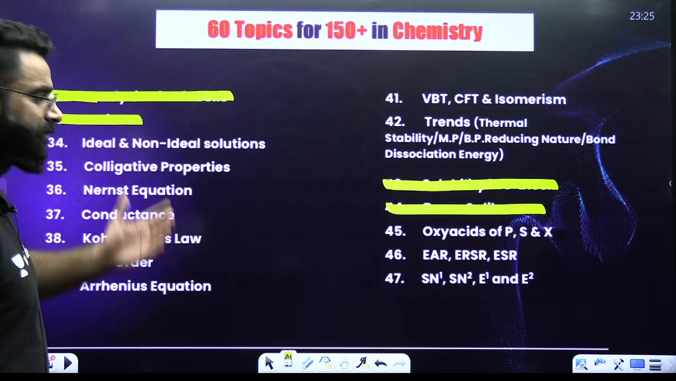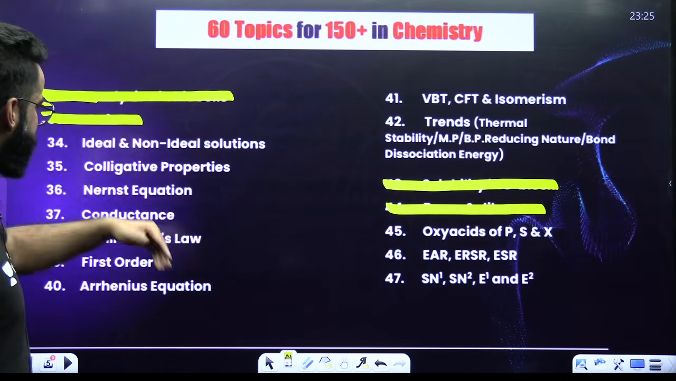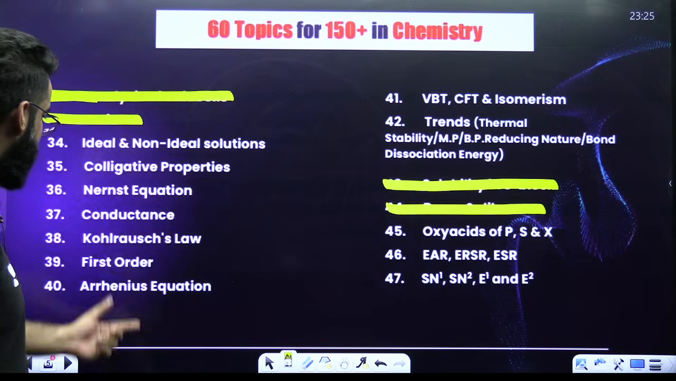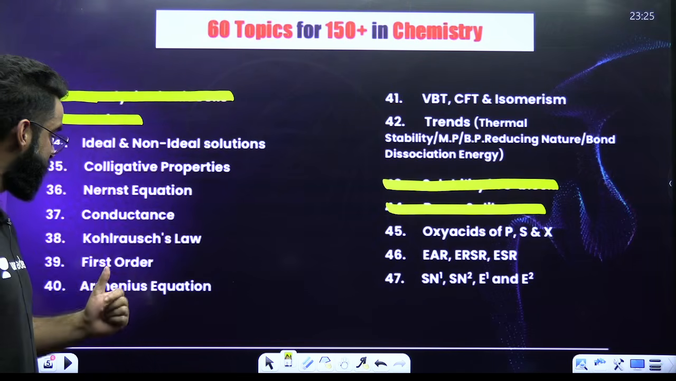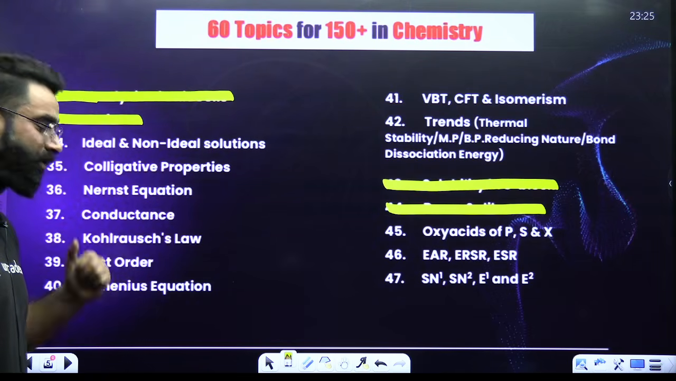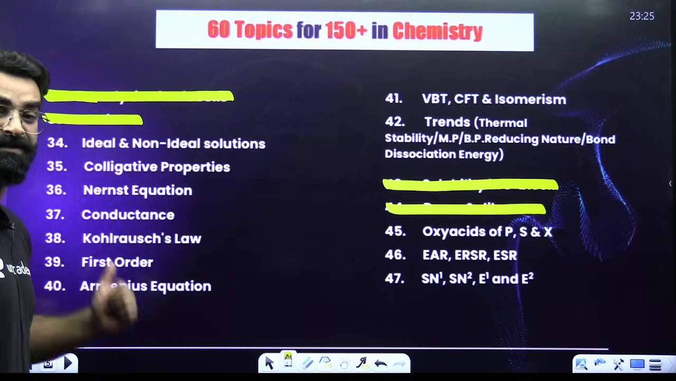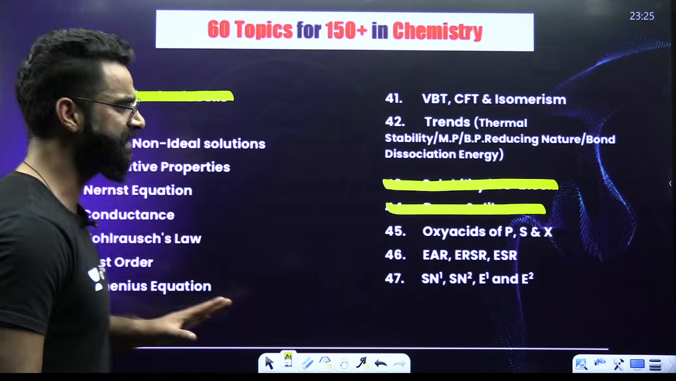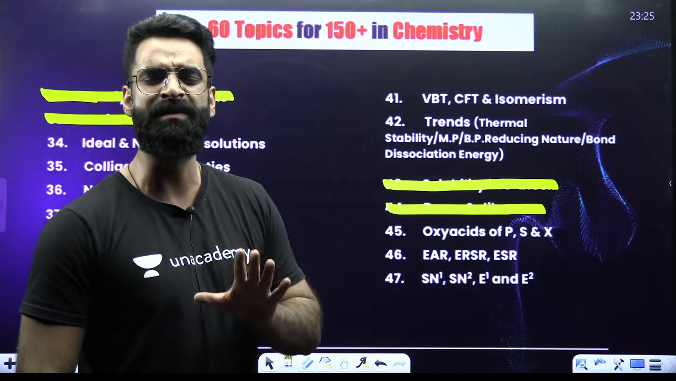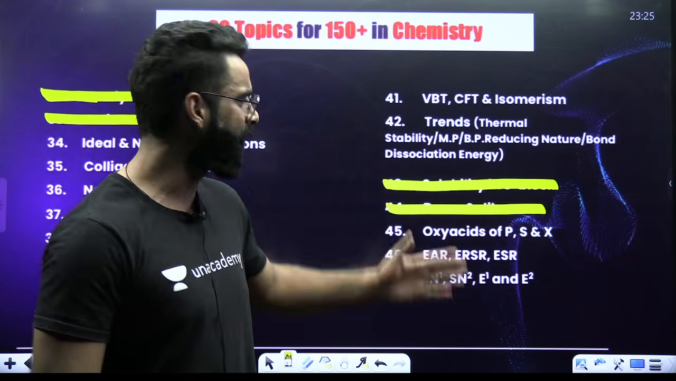Similarly, my dear students, from the chapter solution: ideal, non-ideal solutions, as well as the colligative properties. Electrochemistry includes your Nernst equation and the conductance part with the Kohlrausch law. From your chemical kinetics, it's first order reactions and Arrhenius equation. These are the most important topics, I must say. Most important topics from each and every chapter of your chemistry.